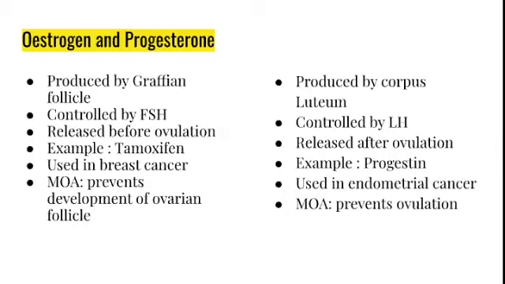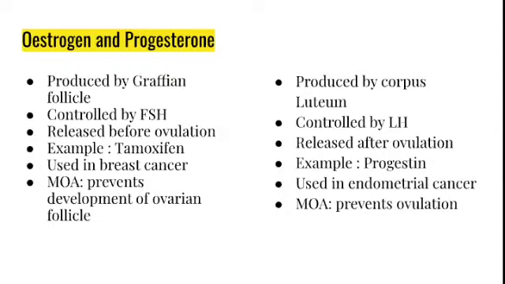Difference between estrogen and progesterone. These two are hormones. What is the difference here? Estrogen is produced by the Graafian follicle, whereas progesterone is produced by the corpus luteum. These two drugs are used mostly as oral contraceptive pills. Estrogen is controlled by follicle stimulating hormone, that is FSH, whereas the production of progesterone is controlled by luteinizing hormone, that is LH. Estrogen is released before ovulation and progesterone is released after ovulation.